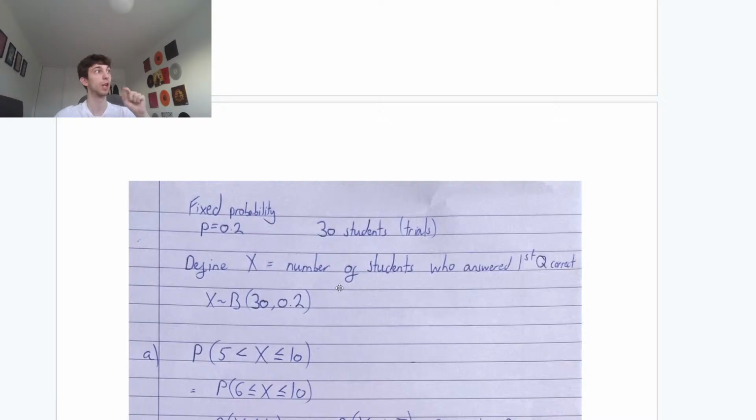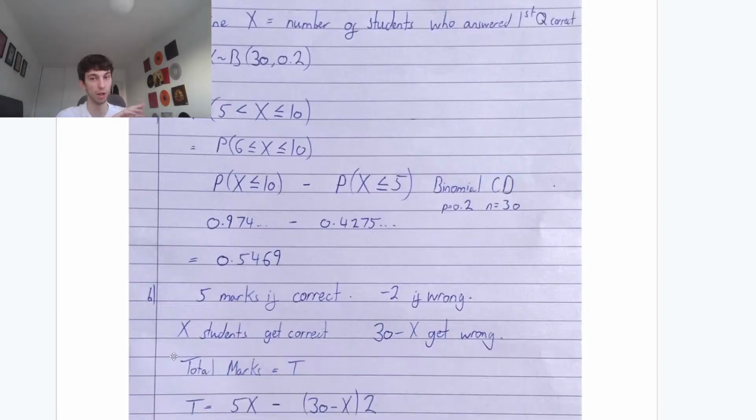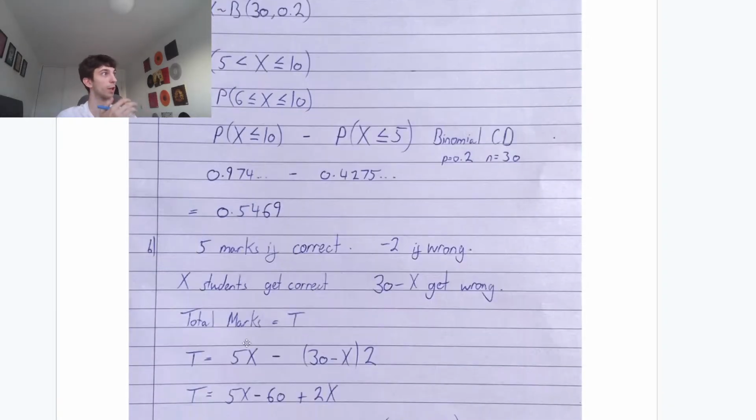So X times 5 will be the total number of marks for those who got it correct. For those who got it wrong, out of our 30 students total, you take away your X from that 30. So 30 minus X students got it incorrect. X correct, the rest not correct. And we know when you get it incorrect, you lose 2 marks. So our total marks will be 5 times X, those who got it correct, and then minus 2 times 30 minus X, because these are all the ones who got it incorrect.